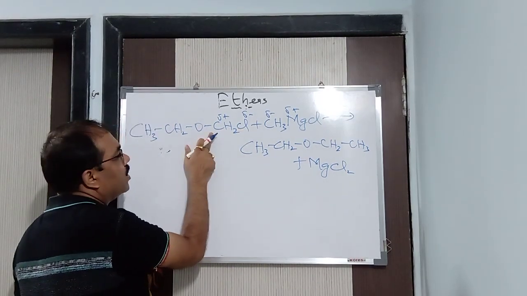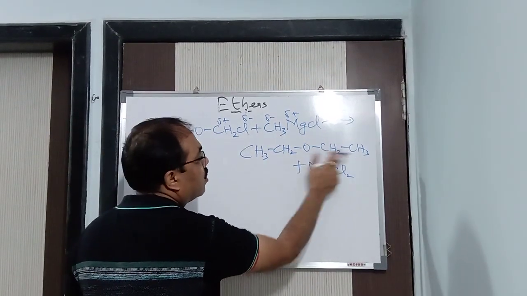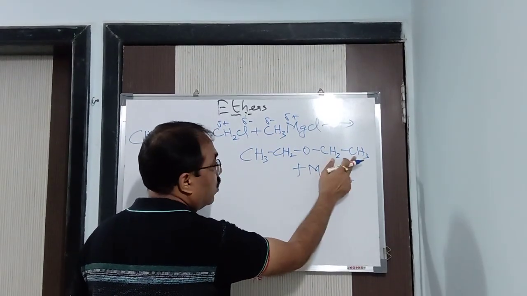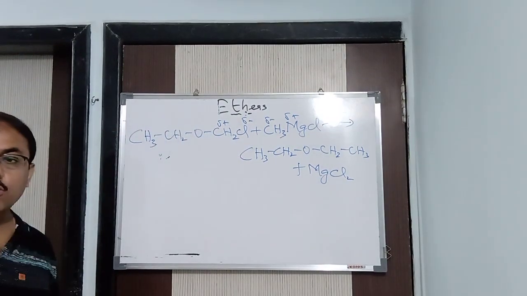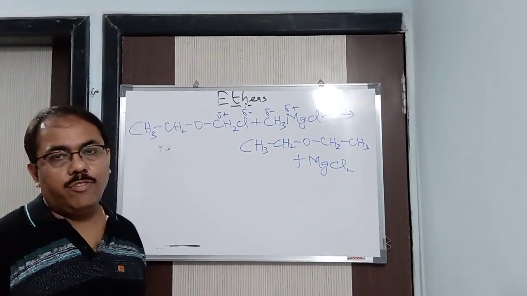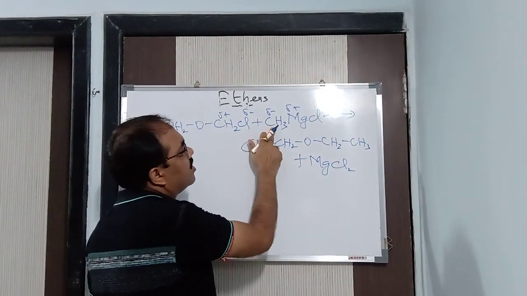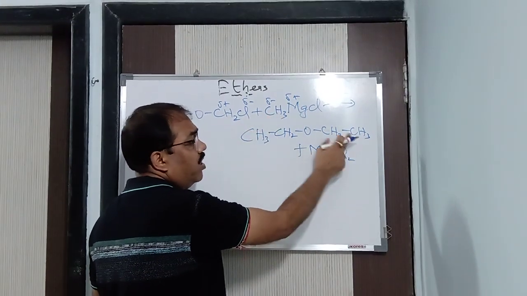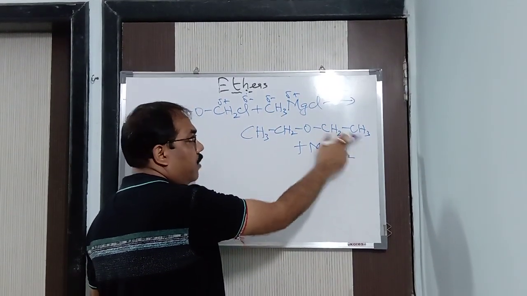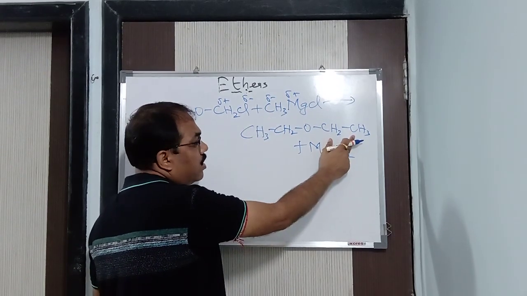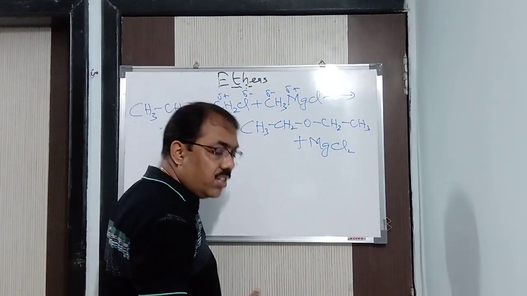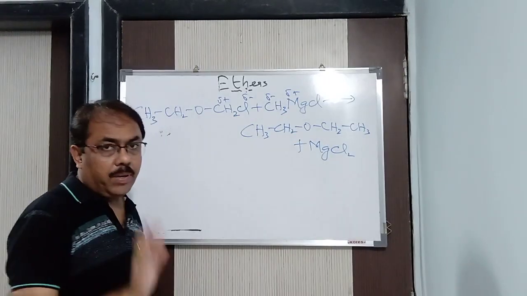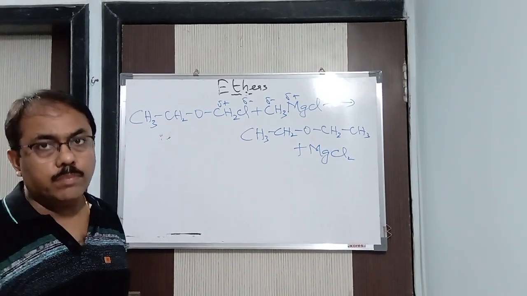Here this was chloromethoxyethane. What I got is ethoxyethane. So one more carbon atom is added, you can see. Instead of chlorine, one more carbon atom is added. So I get a higher ether. So to convert into a higher ether, this method is used. If you use C2H5 instead of CH3, you will get C2H5 here. If you use C3H7, you will get C3H7 here. Got it? Depending upon this group, the carbon atoms will increase, and hence the number of carbon atoms increases in ethers. Accordingly the question is asked. So these are the different methods for the preparation of ether. Thank you very much.